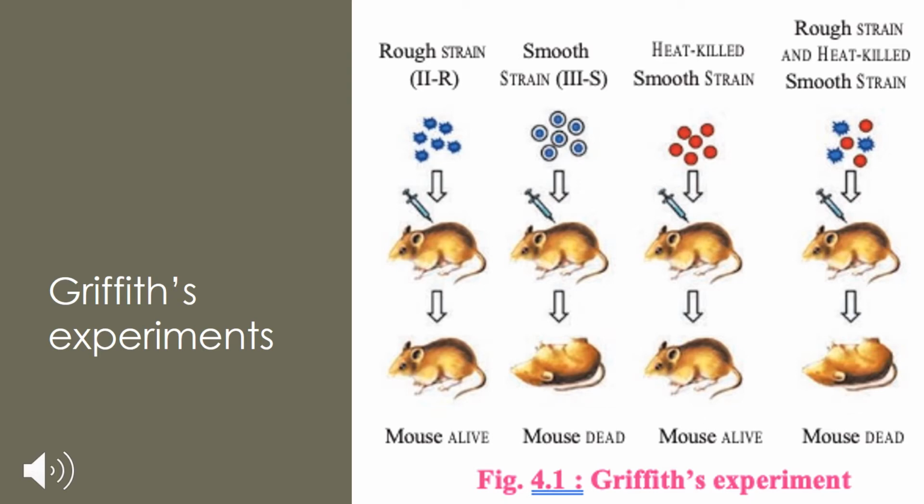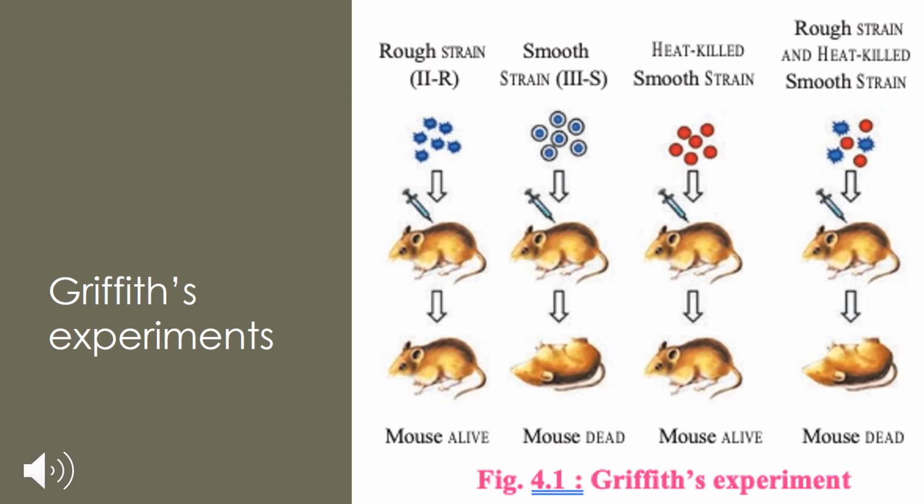Griffith conducted four experiments on these bacteria. First, when he injected bacteria of strain R into mice, the mice survived. You can see in the picture, when R strain is injected into the mice, the mouse is alive.